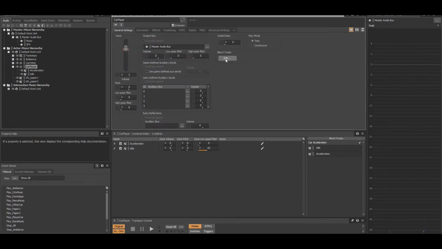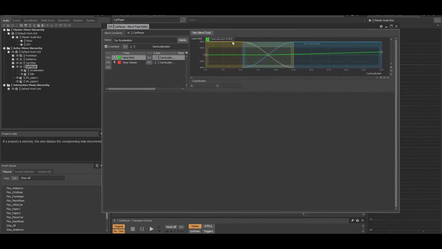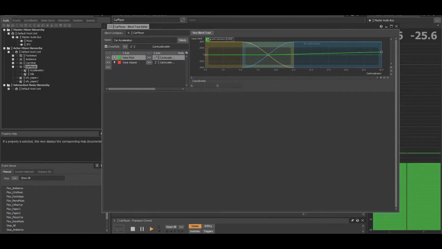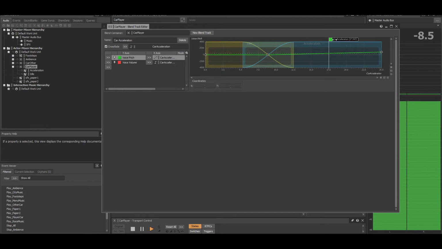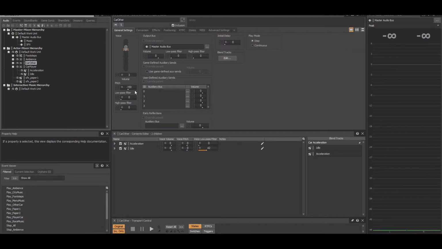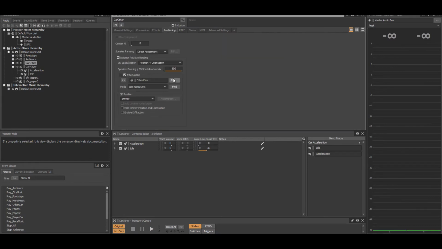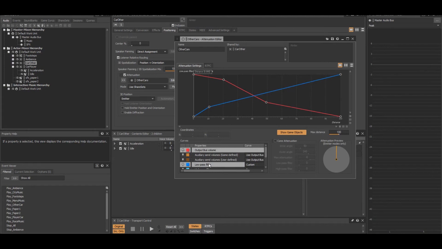It's a blend container with an idle engine and an acceleration sound. The blend track editor demonstrates how we transition from being in an idle position to being at our top speed. The car acceleration RTPC controls the transition from SFX to SFX and also raises the pitch as speed gets higher. The other car is treated the same way, except it has a slightly lower pitch and has an other car's attenuation on it for when the car gets away from the player.